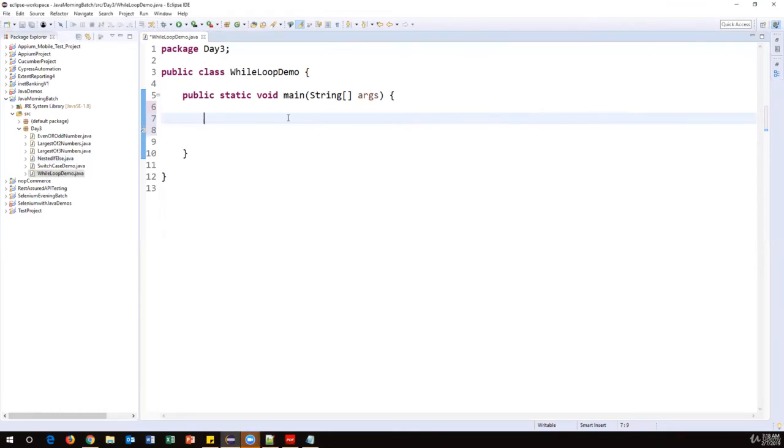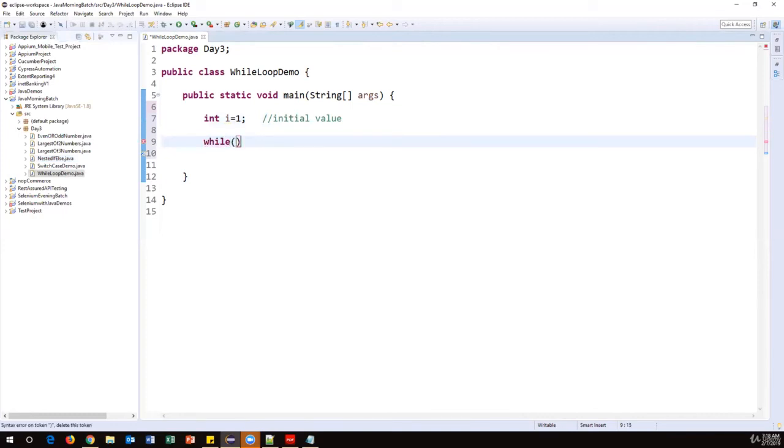First, we have to initialize the starting position. The starting value is 1. So let's take a variable called I, and the starting value is 1. I just represents the incrementing variable; you can use any other variable. So this is the starting or initial value. Then we need to write the while condition: how many times we need to repeat this, till I becomes 10. Till the I value becomes 10, I have to repeat the same thing. So the condition is I less than or equal to 10.